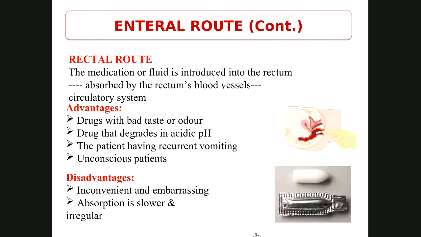Next, coming to rectal route. Now, in the rectal route, the medication or the fluid is introduced into the rectum and it is absorbed by the rectum's blood vessels and it enters into the circulatory system. Now, this rectal route is usually given in children, okay, because the children are not cooperative. Sometimes they spit out the drug. So in such cases, mostly it is given in children, but it can also be given in patients who have vomiting. Okay, so they cannot take by oral route.